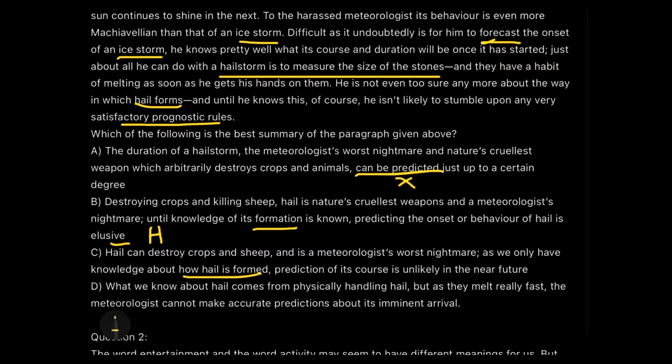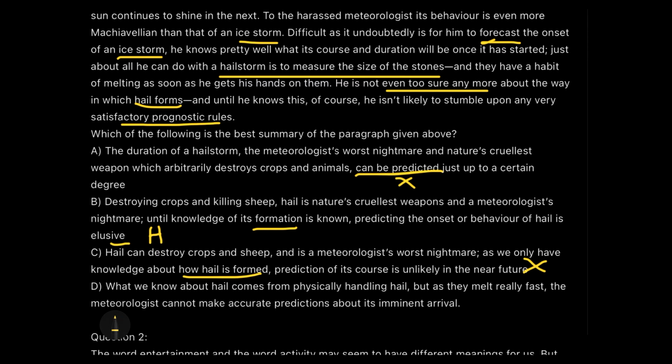See, they try to take advantage of readers reading the paragraph quickly. In case you are reading the paragraph quickly and you are not able to distinguish between what's been mentioned about the ice storm and the hail, you might fall into the trap of considering that we know how the hail is formed. Or if you read it very quickly, you might not figure out that here we are saying that we are not even sure about how the hail is formed. So that's why this becomes a wrong answer, because it's just the opposite. This sentence is saying that we know how hail is formed, but we do not.